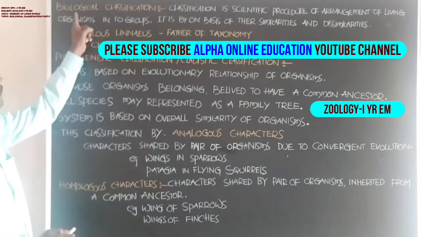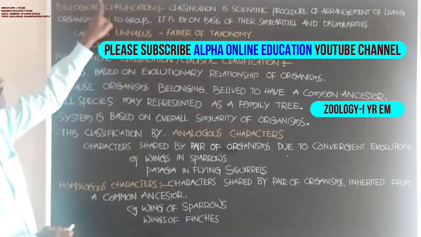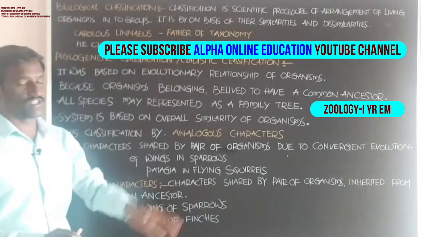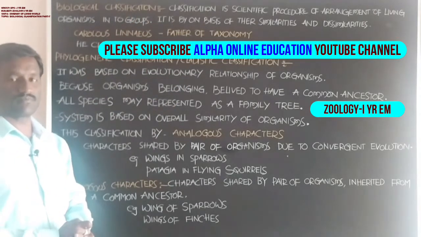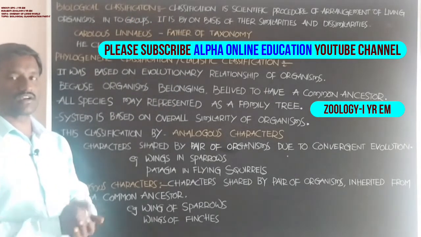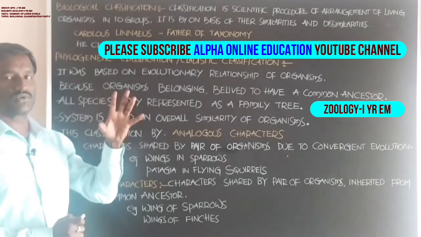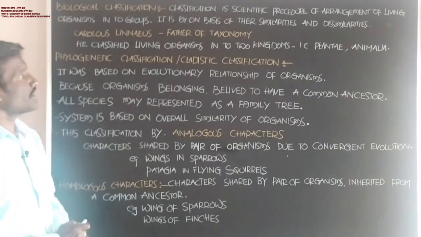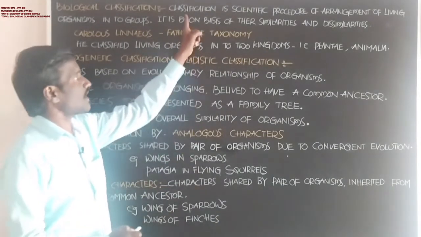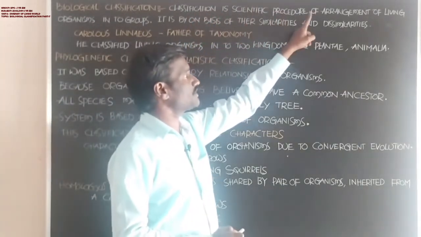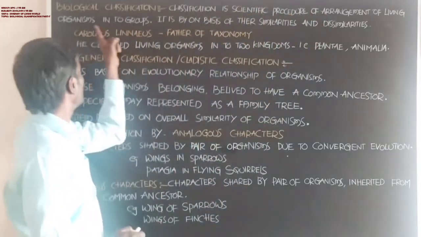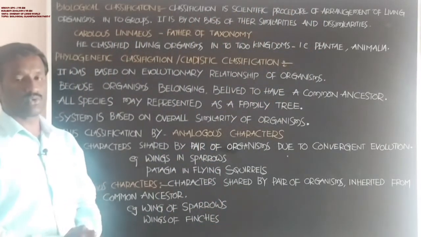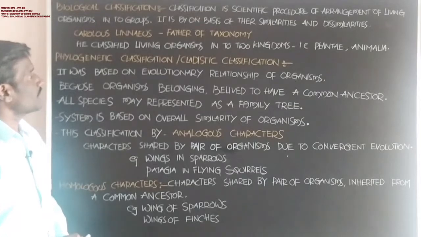Students, now biological classification. Classification is the scientific procedure by which living organisms are grouped into convenient categories. That is called classification. Classification is the scientific procedure of arrangement of living organisms into groups.